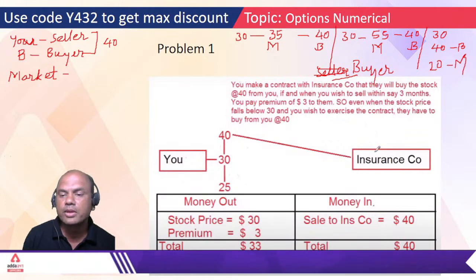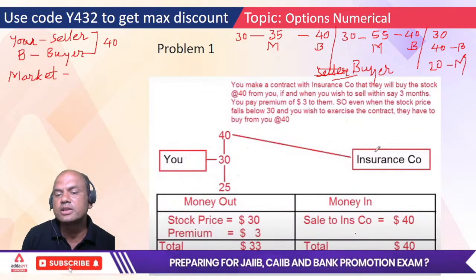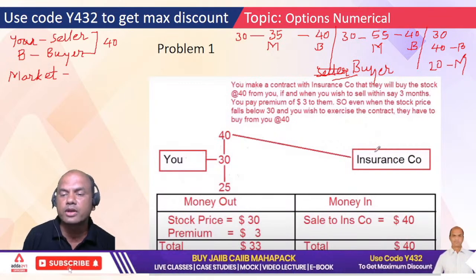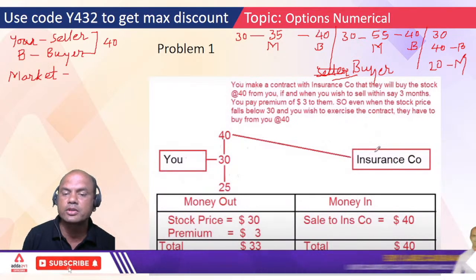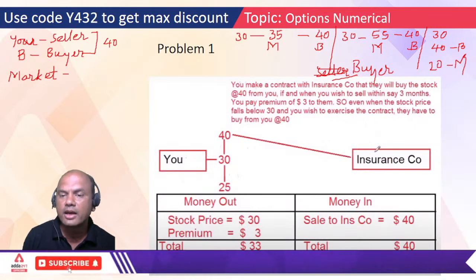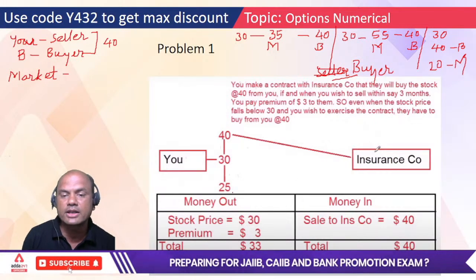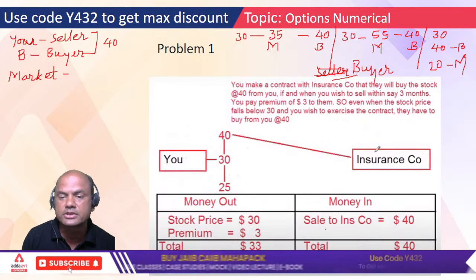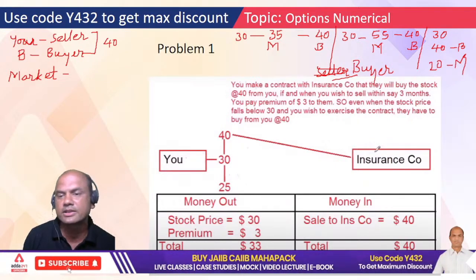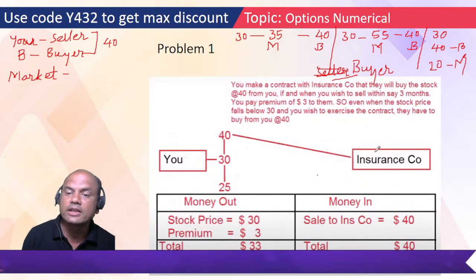What is in for me? Money in. The sale to that company is at 40, right? So I'll earn how much? 40 is my selling price, 33 is my cost price, so 7 rupees I'll earn on one stock. If I have 100 stocks, I'll earn 700. If I have 1000 stocks, 7000. Lakh stocks, lakh. That is the way it is done.